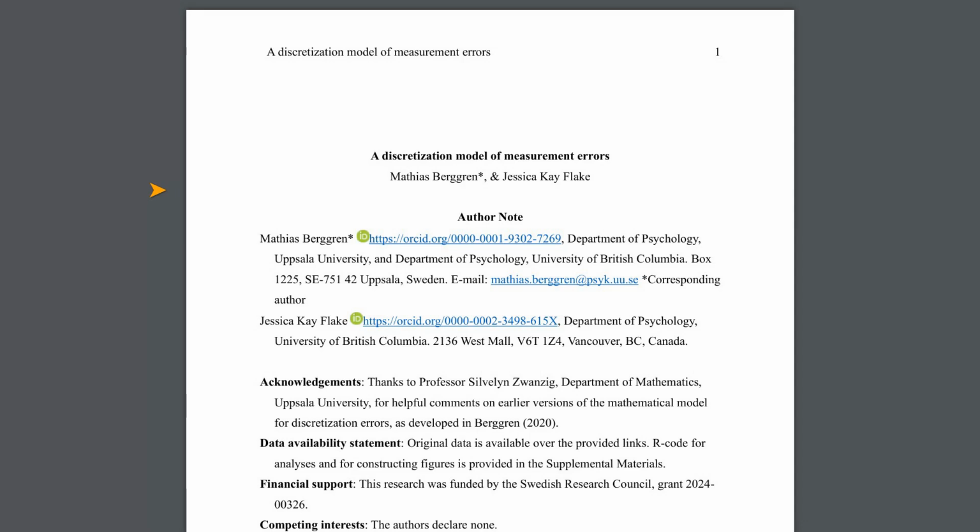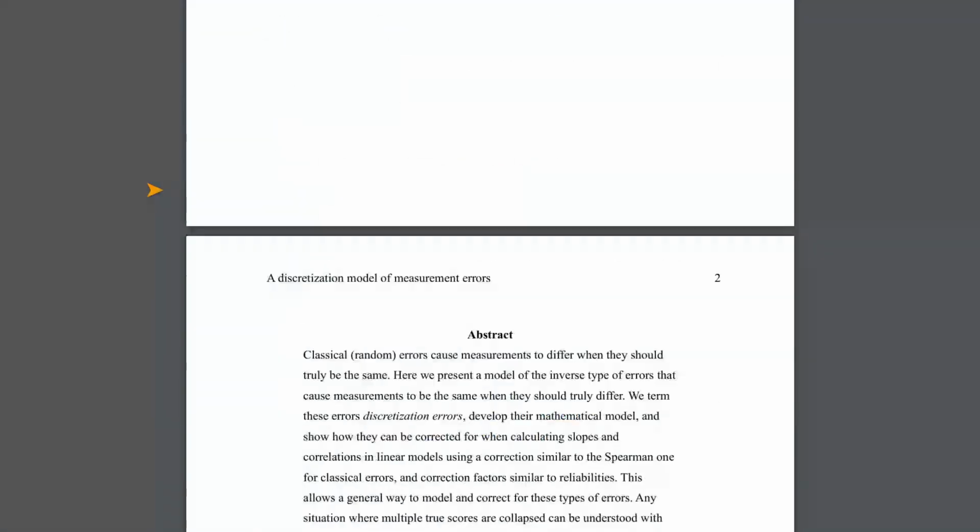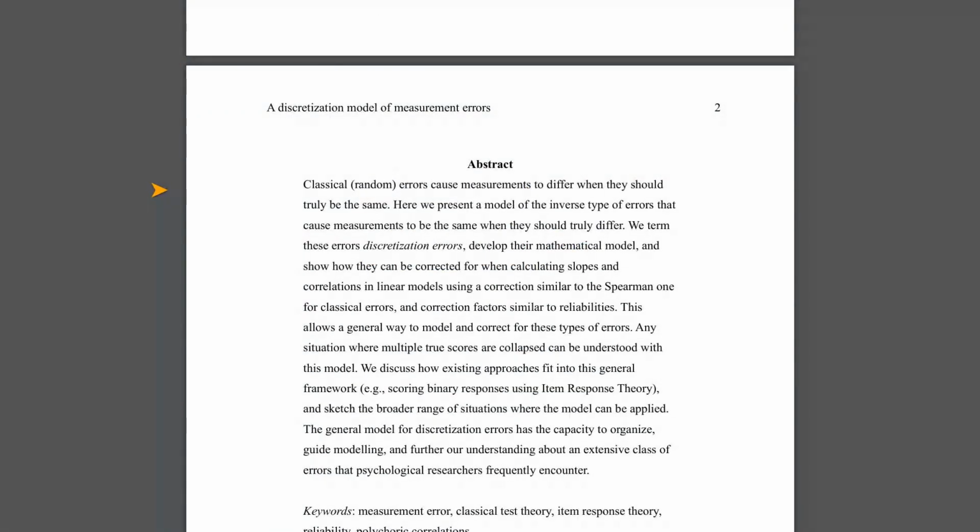The paper's main idea is to introduce and model these discretization errors. They're the inverse of classical errors, which are those random blips we often worry about. While classical errors spread out measurements, making them different when they should be the same, discretization errors squish them together, making them the same when they should be different.